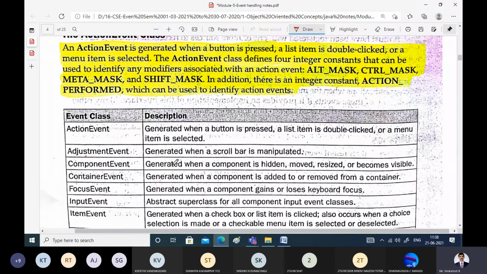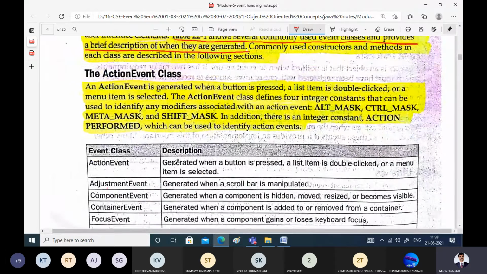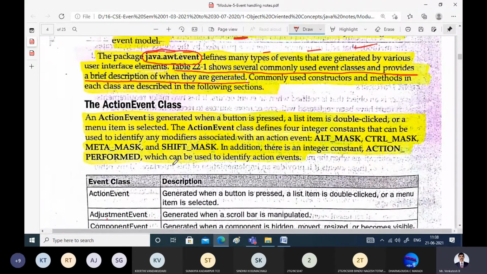One second, I just adjust it. Okay, action event. So this is the class which is responsible for handling all types of action. For example, an action event is generated when you press a button, or when an item is selected from a list, or an item is double clicked. Whenever you double click, the folder or file will get open. All these have corresponding listeners. Or a menu is selected. In such cases, an action event is generated.